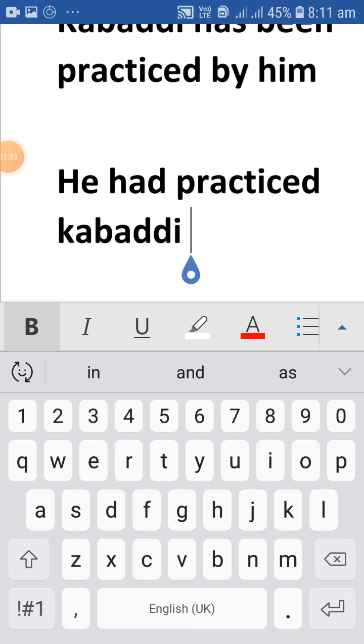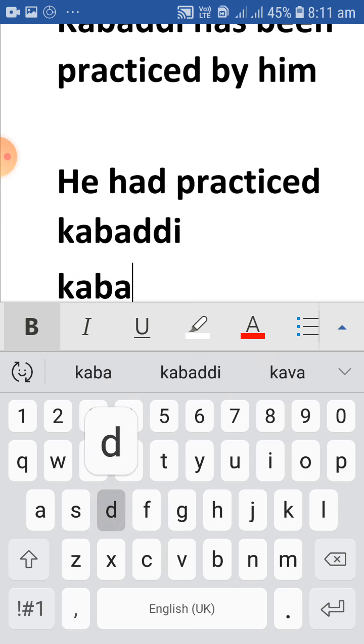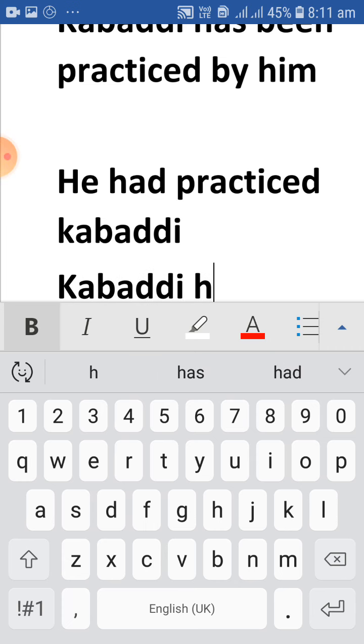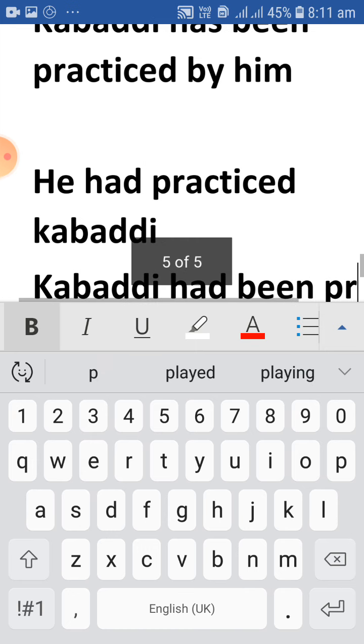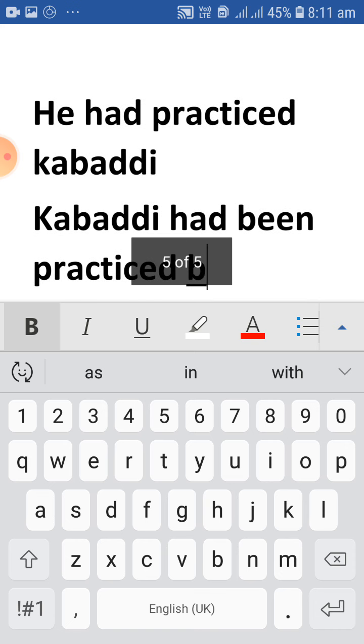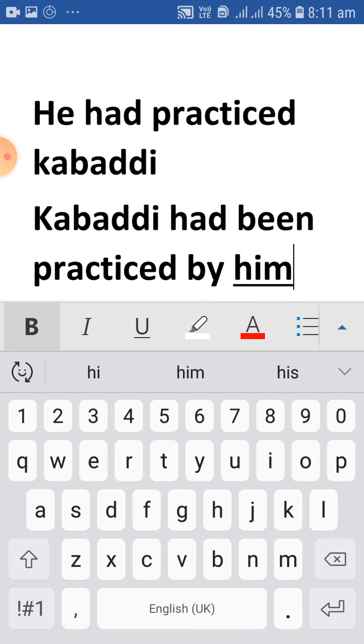He had practiced kabaddi. Kabaddi had been practiced by him.